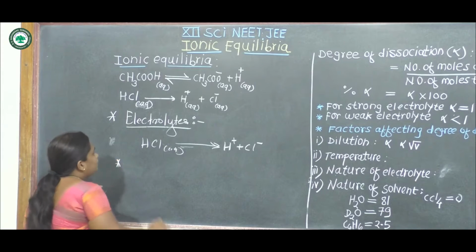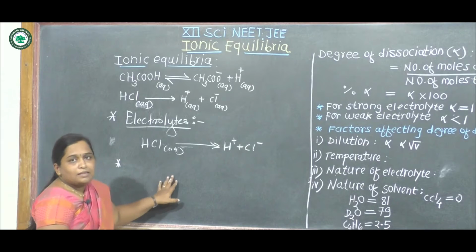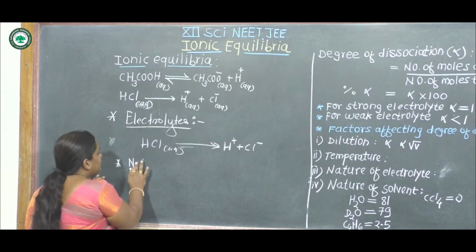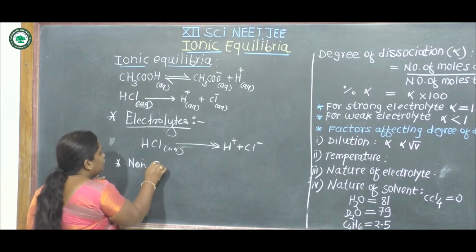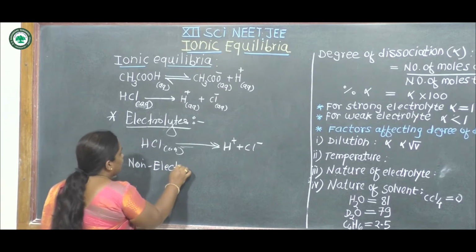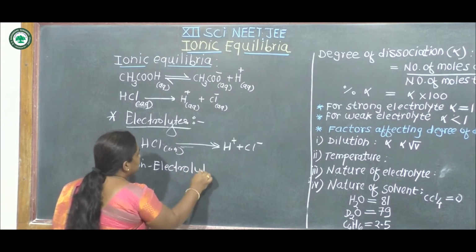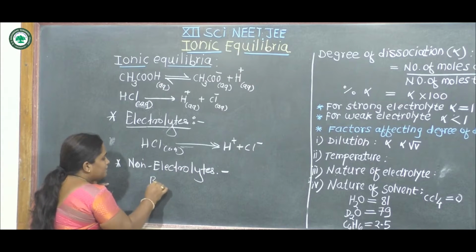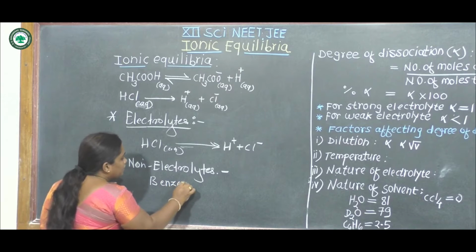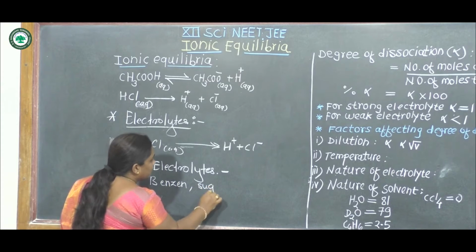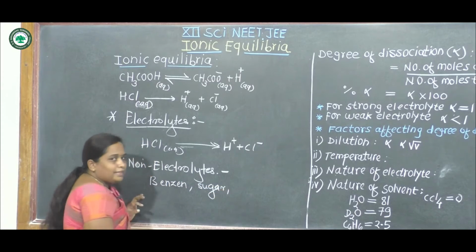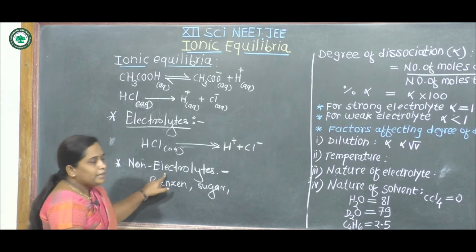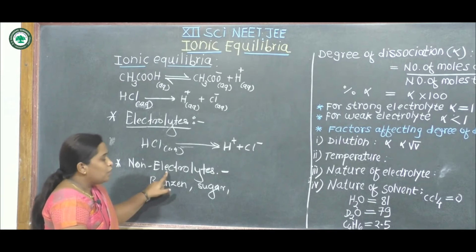And non-electrolytic substances means the substances which cannot dissociate into ions are called non-electrolytic substances. For example, benzene, sugar, diethyl ether, these are examples of non-electrolytic substances.